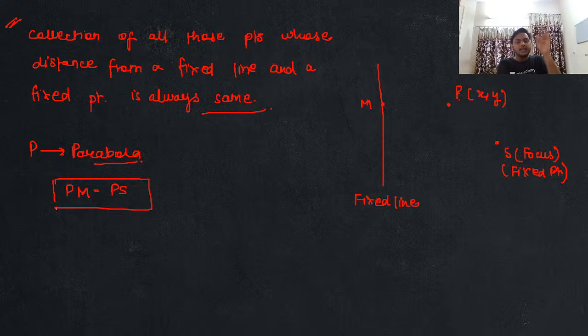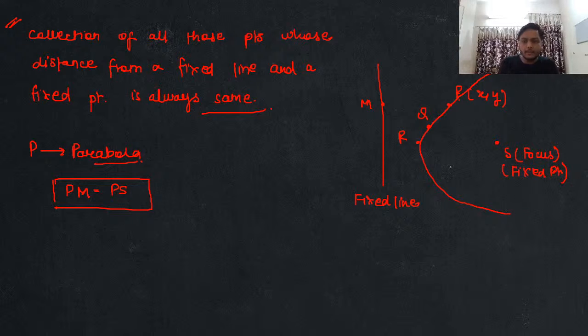Please focus, everyone. When I'm saying parabola, what is parabola? Parabola is basically the collection of all those points whose distance from a fixed point and from a fixed line is always constant, is always same. Which means if you look at this over here, this is my point P जो parabola पर lie कर रहा है. मान लो मेरे पास एक और point है यहाँ पर, that is P dash, again parabola पर lie कर रहा है. Let's say this is my Q point. Then again I'm having one more point. Let's say this is my R point. So when I'm gonna join these points, guys, I will be getting a shape like this. Yes or no? This is the kind of shape I will be getting. This is my parabola, and each and every point.